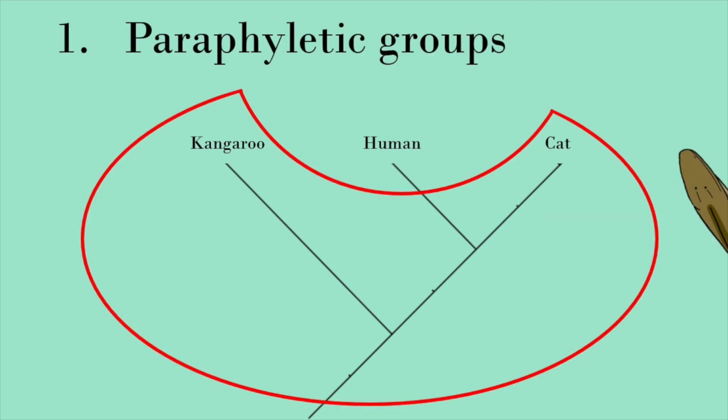Number 1. Paraphyletic groups. Let's say you were looking at this mammal cladogram. You decide to make a group that includes the common ancestor of kangaroos and cats, and all that common ancestor's descendants, except for humans. This group would be paraphyletic because it includes the common ancestor, but not all of its descendants.